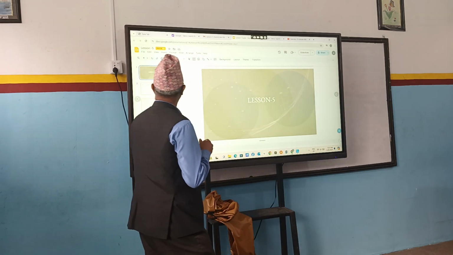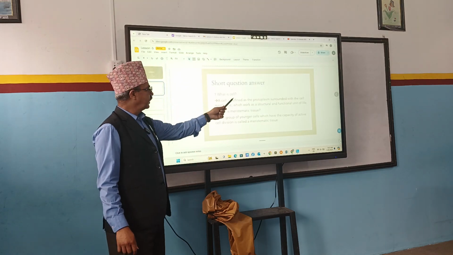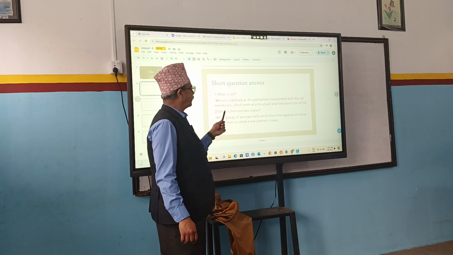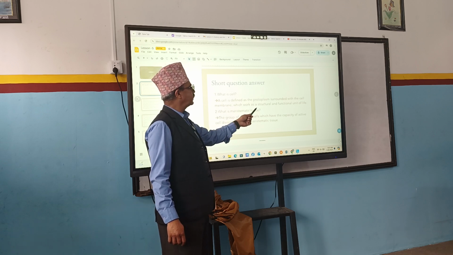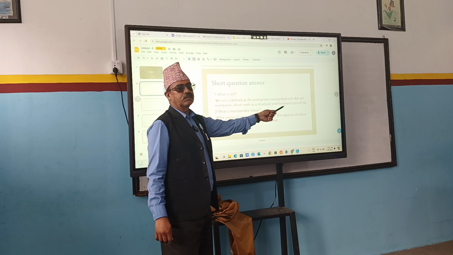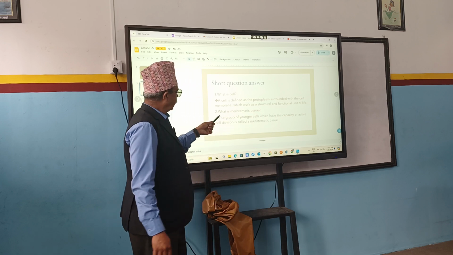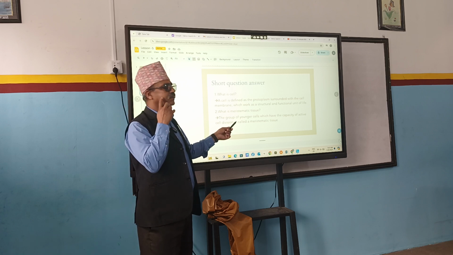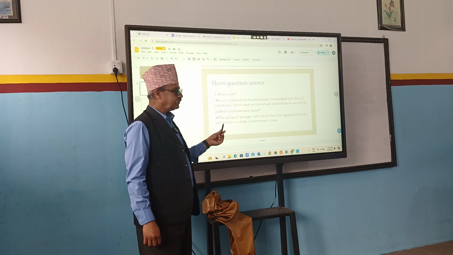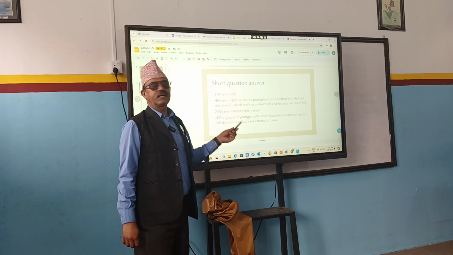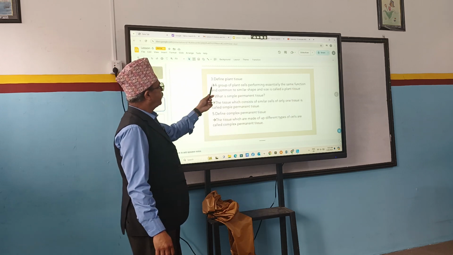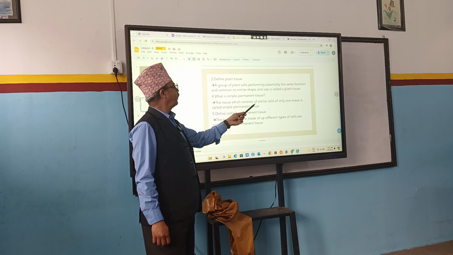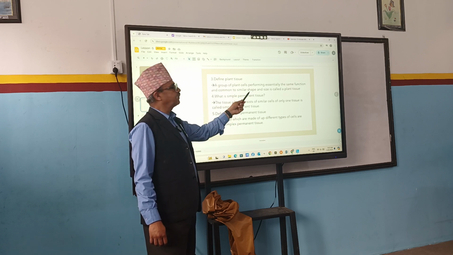Let's check once again. What is the first question? What is a cell? Surrounded with the cell membrane, it works as a structural and functional unit of life. Okay. What is meristematic tissue? Capacity of active cell division. Plant tissue: plant cells performing essentially the same function and common to similar shape and size.